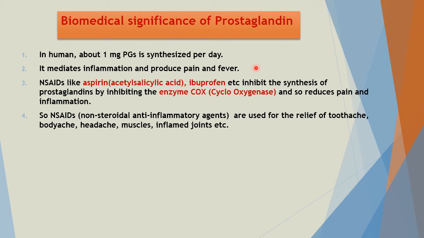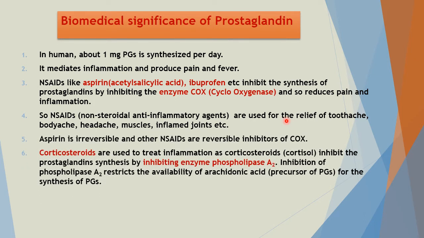These are aspirin, ibuprofen. They inhibit synthesis of prostaglandins by inhibiting the enzyme cyclooxygenase, and so reduce pain and inflammation. And these are also used for the relief of toothache, body ache, headache, muscle pain, inflamed joints, etc.